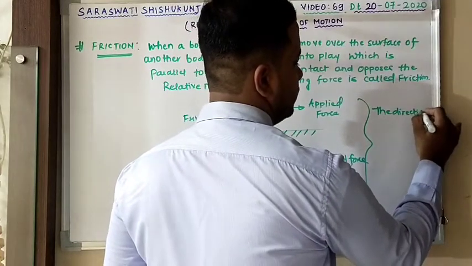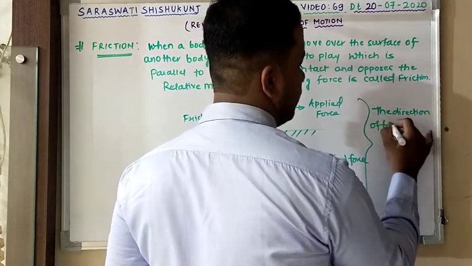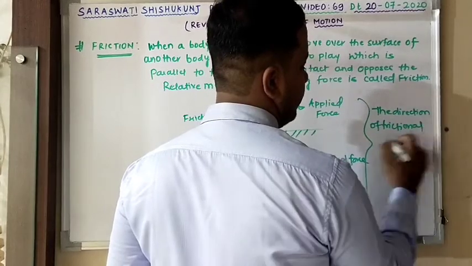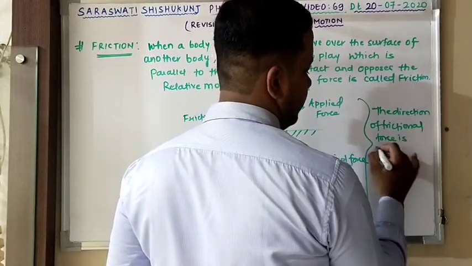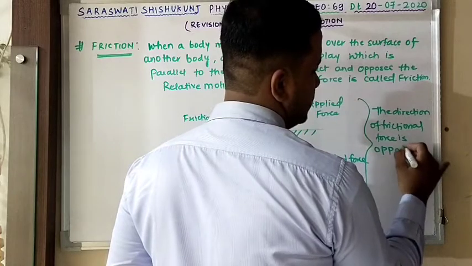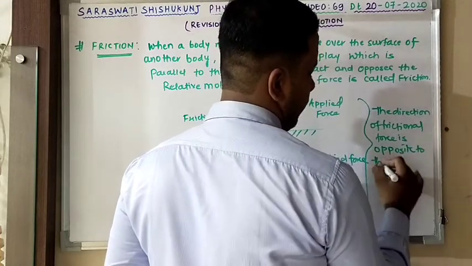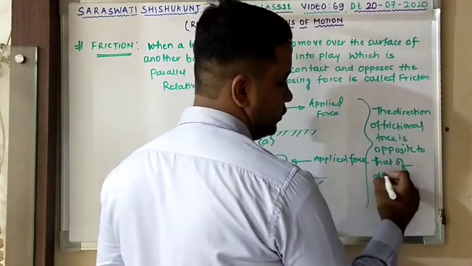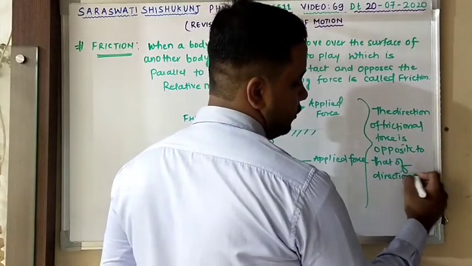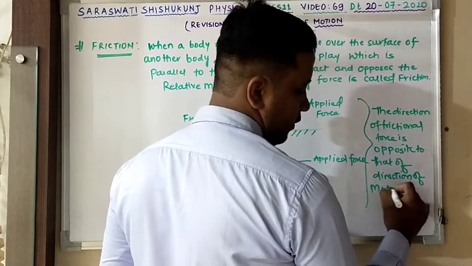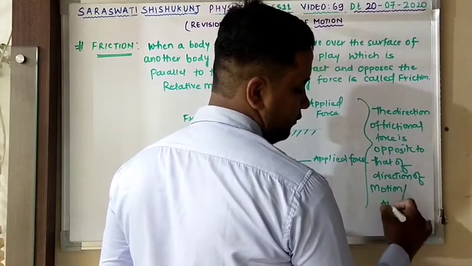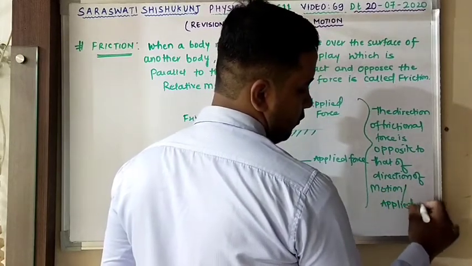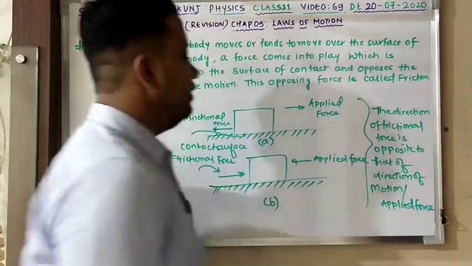The direction of frictional force is opposite to that of applied force, or you can say direction of motion. Hope it is clear perfectly.